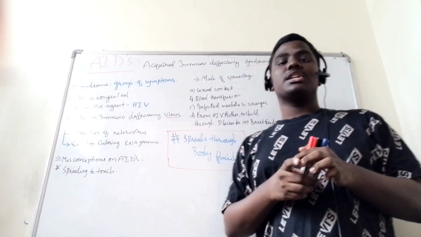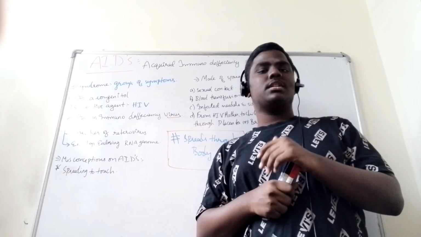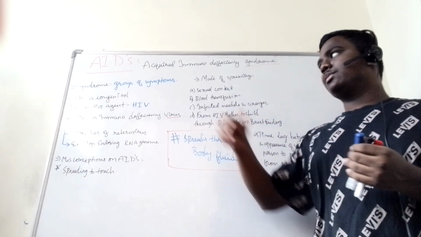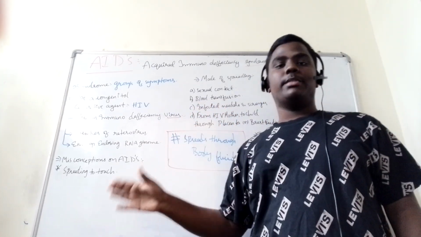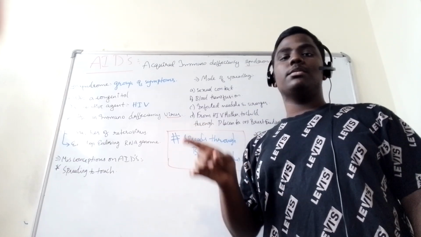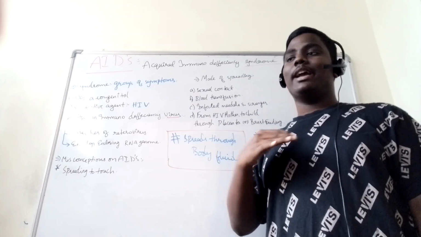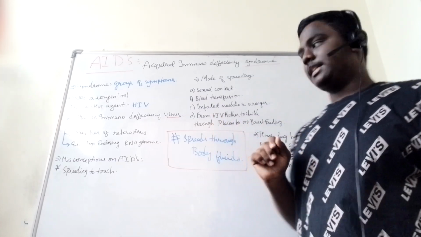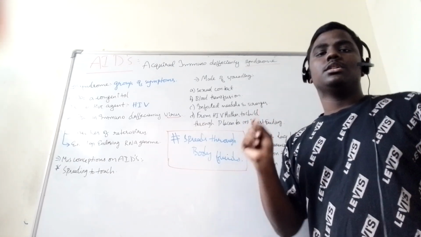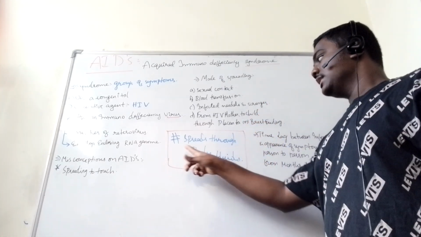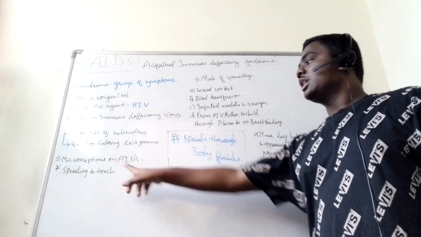People are shunned from society if it is known they have AIDS. That's not the way it should be done. AIDS is only spread through these four, maybe a few extra reasons, but not through mere touching. People have to be mentally supported. Whoever is suffering with AIDS should not be excluded or discarded from society. Another point highlighted in our NCERT is that it is spread through body fluids, not through touching.